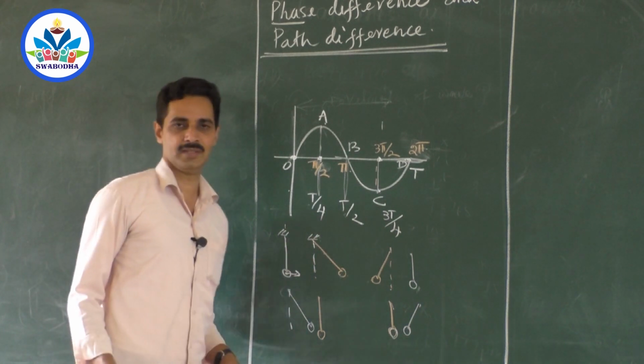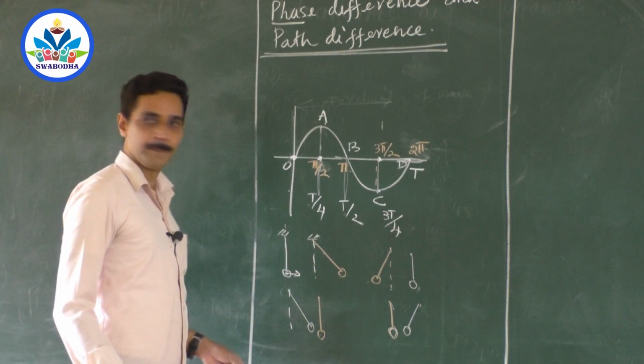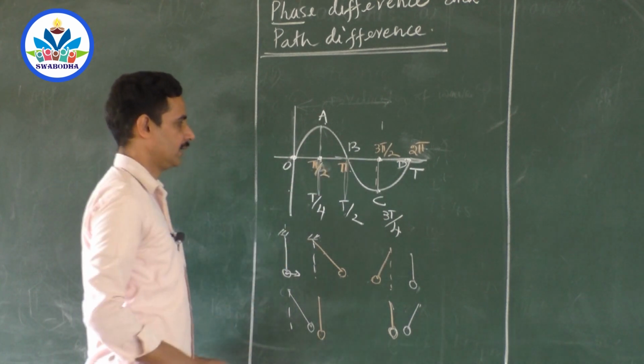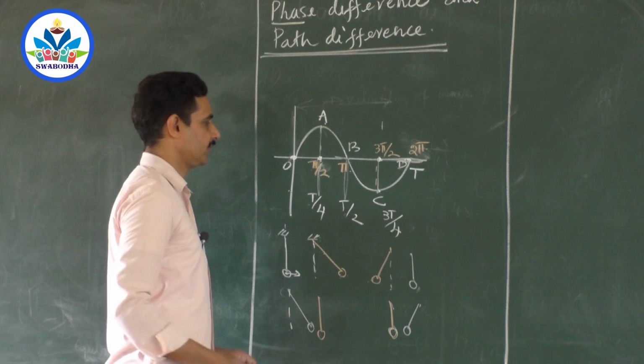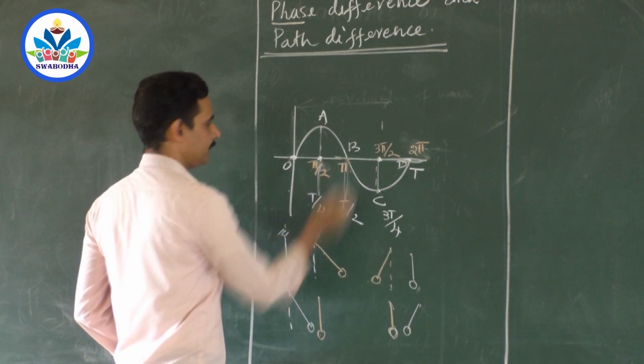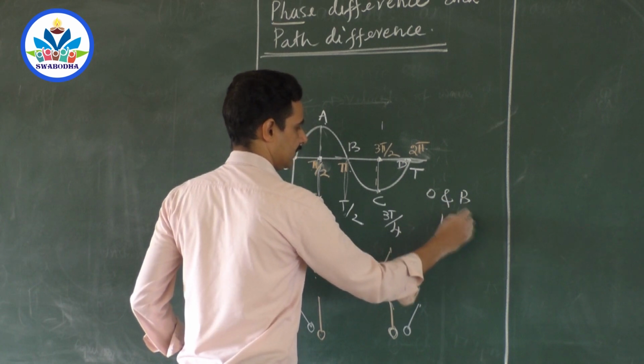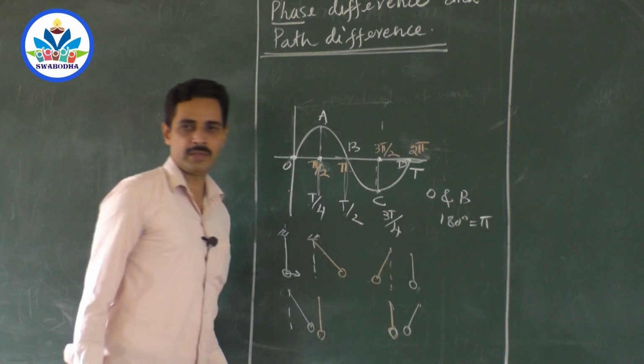So that is what happens here. Now, okay, that phase difference is shown here. This particle and this particle have a phase difference of pi by 2. Whatever this and this are, B, O and B have a phase difference of 180 degree. That is pi. What do you mean by that?